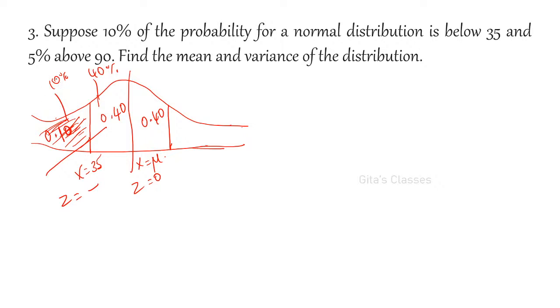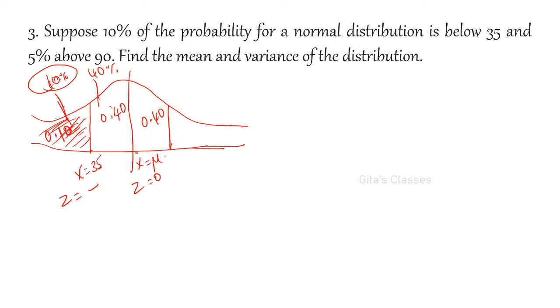Or in terms of percentage, left hand side is 10%. Below 35 is 10%. So 35 to 50, this x is equal to mu, this value is 40%. Okay. This left hand side is 50%. Here 10% is this side, so remaining is 40%. Got it. Yes, ma. Very good. Left side area is 50%.